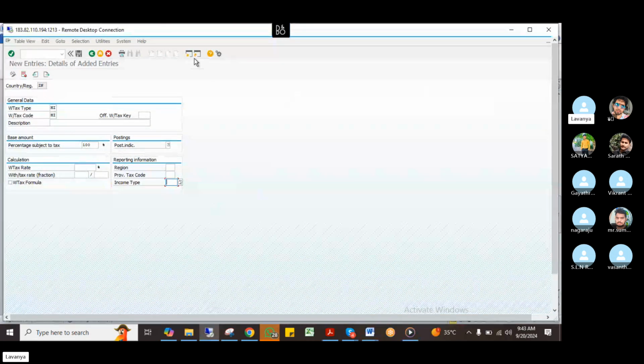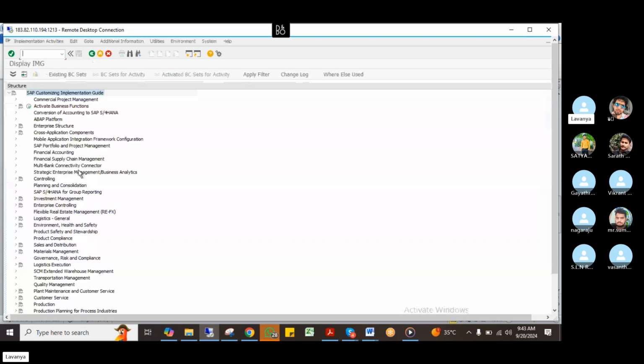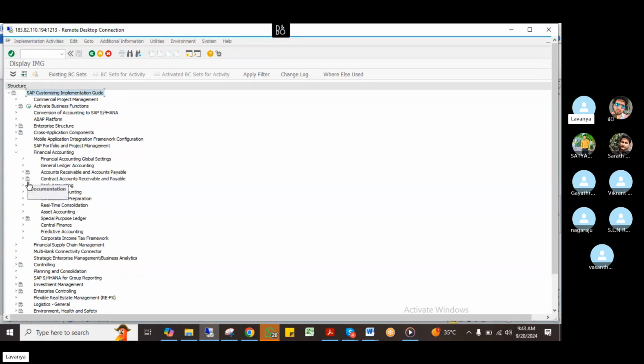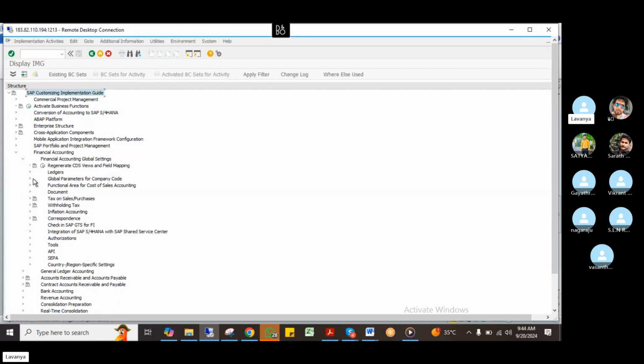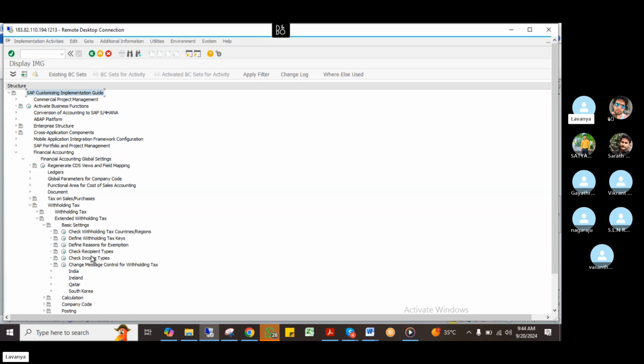I'm just sharing the screen again. Financial Accounting, Global Settings, Withholding Tax, Extended Withholding Tax. This comes under basic settings. Here they mention the withholding tax keys. Okay, withholding tax keys.